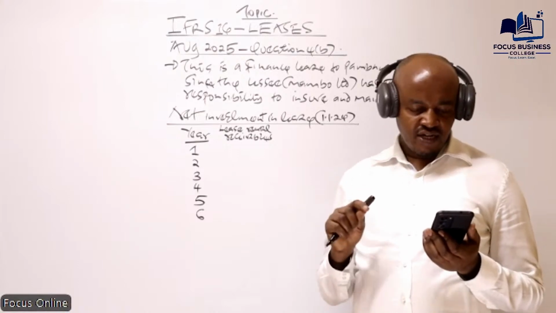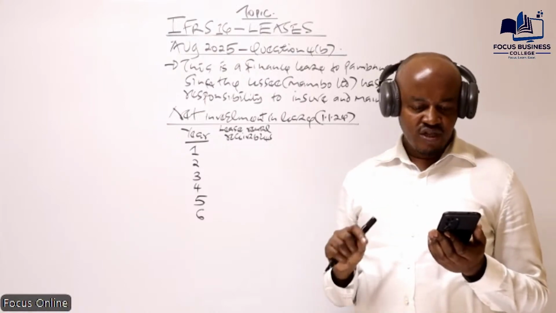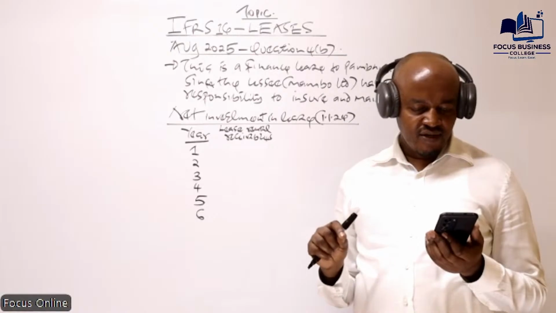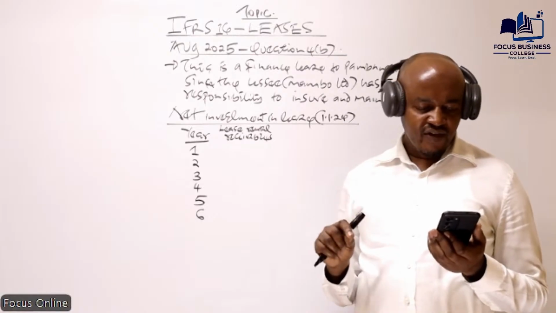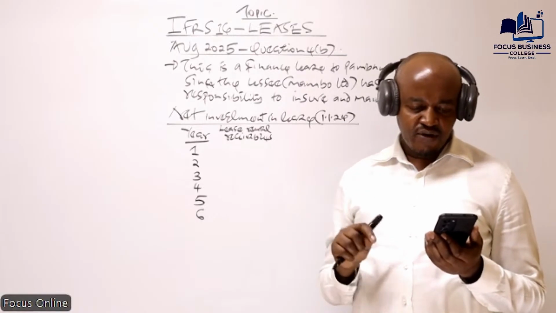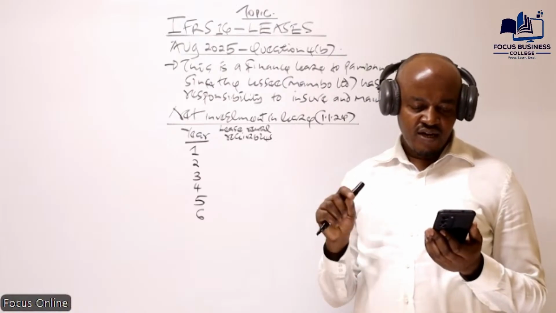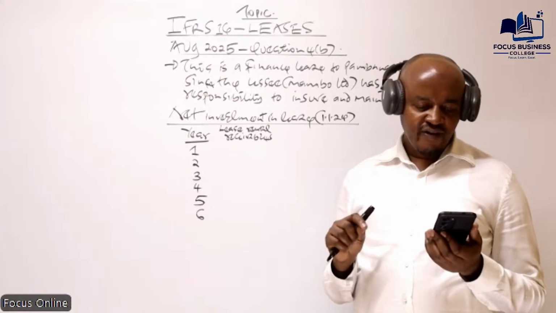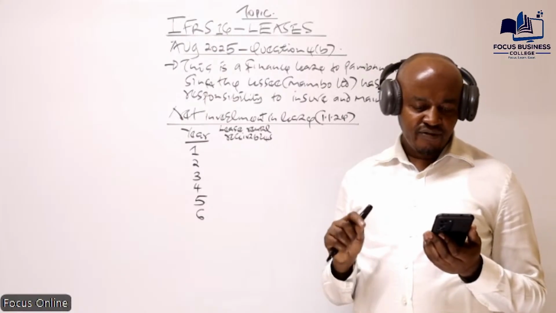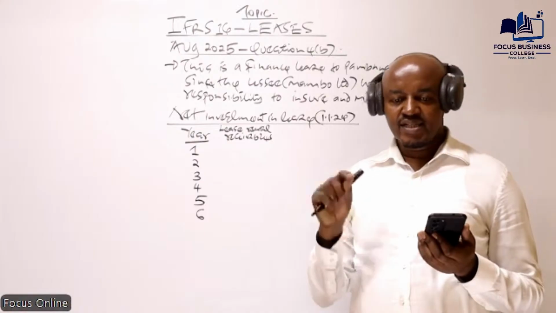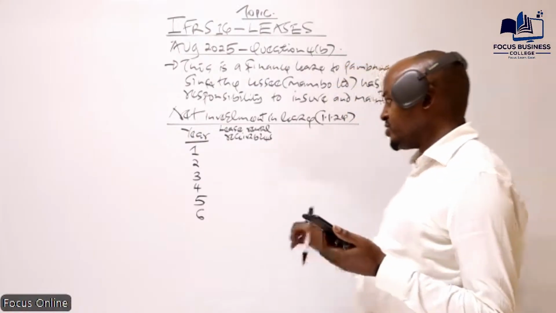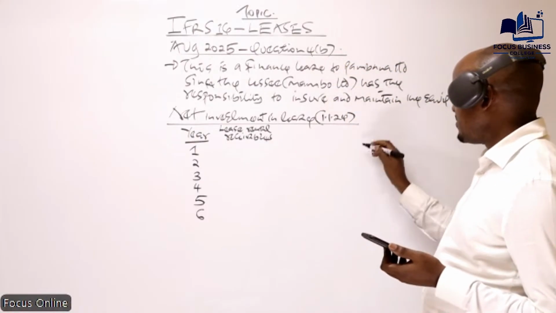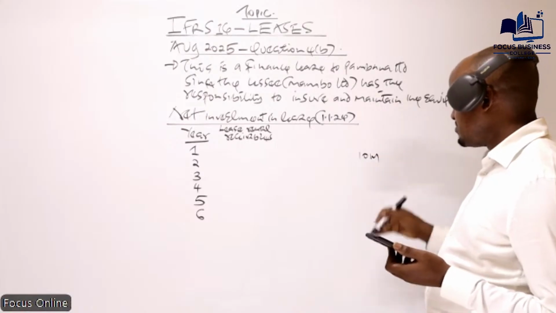But there is also another piece of information which made the question tricky. We are told the equipment has a useful life of 7 years, and in the other sentence, Mambo Limited is responsible for insuring and maintaining the equipment and is required to pay an additional 1.5 million at the end of each year, provided the defined performance target is met. So the company which leases this asset, Mambo Limited, will be required to pay 10 million.